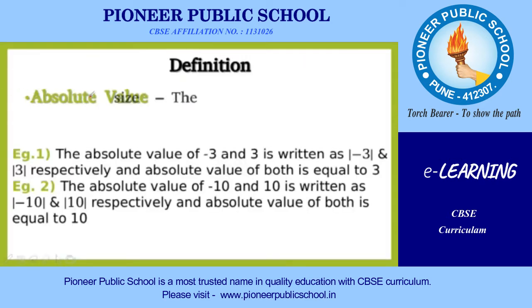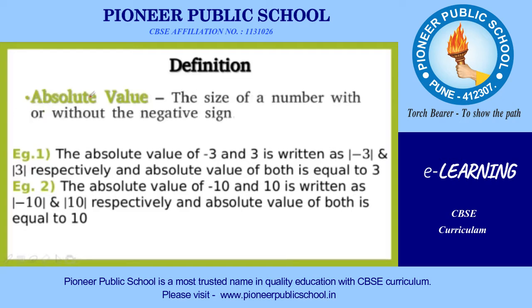Next is the definition of absolute value. Right now we have seen what an integer means, the need for integers, why there is a need for negative numbers, and now we'll see what absolute value means. Why is there a need for absolute value?